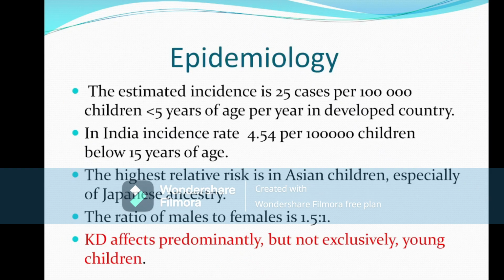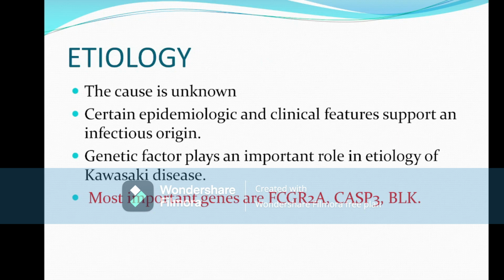Now let us come to the epidemiology. It mainly occurs in Asian children, and Japanese children are mainly affected by Kawasaki disease. The male to female ratio is 1.5 to 1, and Kawasaki disease predominantly, but not exclusively, affects young children. That means it mostly affects those less than 5 years, but after 5 years the child may also suffer from Kawasaki disease.